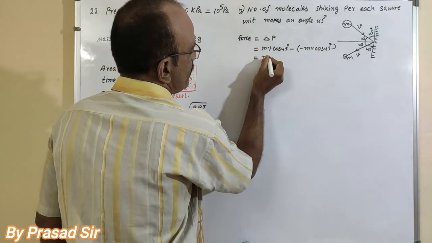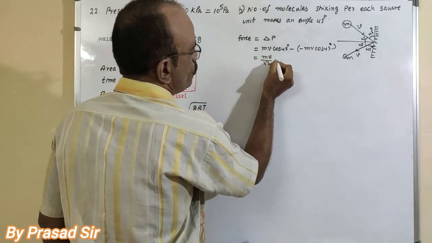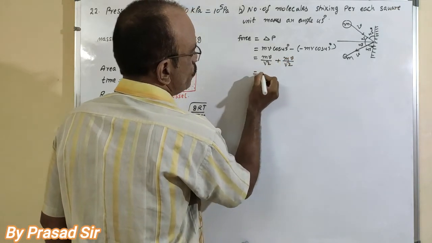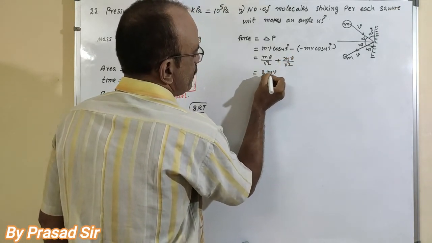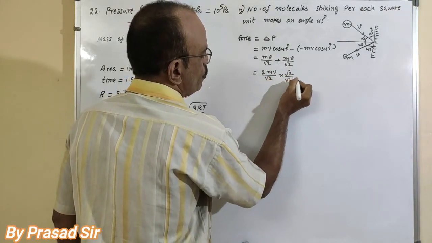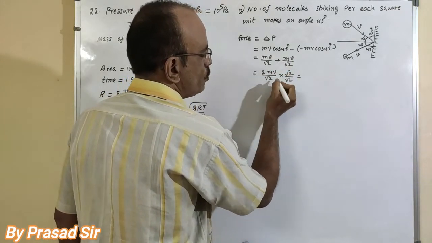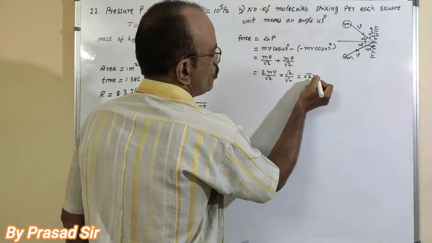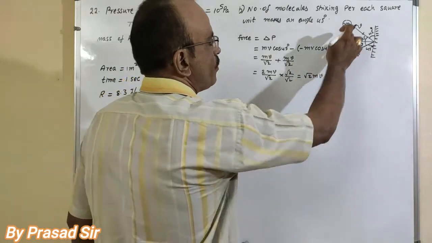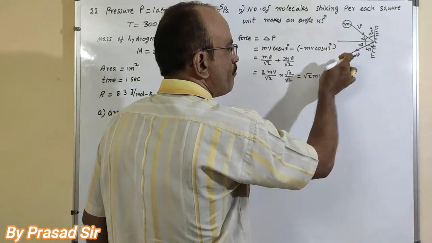So here mv divided by root 2 plus mv divided by root 2, that means 2mv divided by root 2, multiplied with root 2 over root 2. Here the 2 gets cancelled. Root 2 mv is the force. Here I got it for only one molecule.